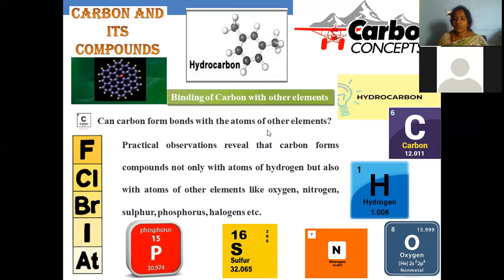So these are denoted as alkyl halides. They find vital applications in organic chemistry because these are the starting materials for the synthesis of so many kinds of organic compounds in the laboratory. So in this manner, carbon not only binds with hydrogen, but also with the remaining elements in the periodic table, so that a numerous number of compounds are available for carbon. Hence, we can assign a separate category for organic chemistry, which is constituted by carbon and its related compounds.